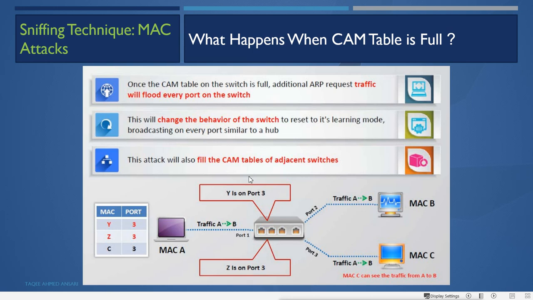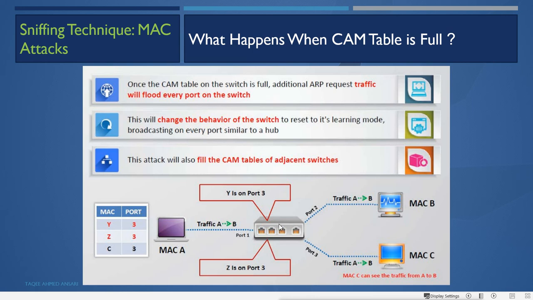It will try to do MAC address flooding, filling the MAC address table, the CAM table, with fake MAC addresses. You can see here an example. On port 3 you have Y, Z, C. These are fake MAC addresses, and now the CAM table is full. No new entry can be created. Now suppose machine A tries to connect to machine B, so the request for B's MAC address goes to the switch.